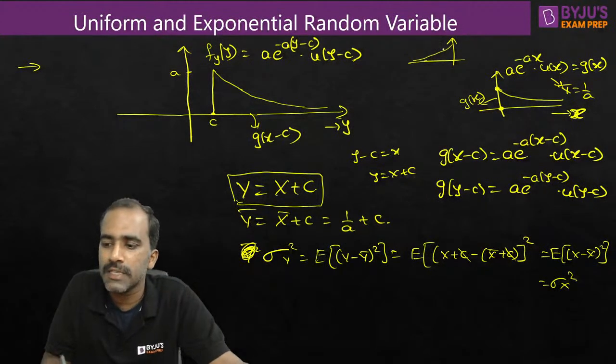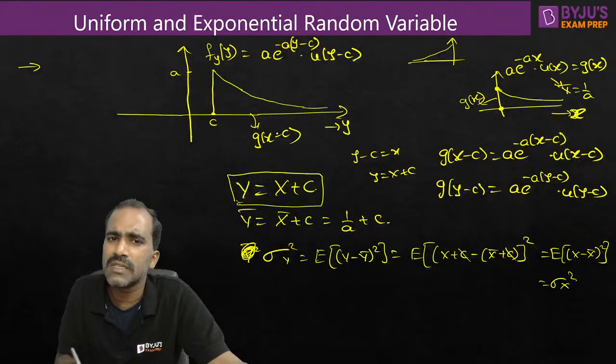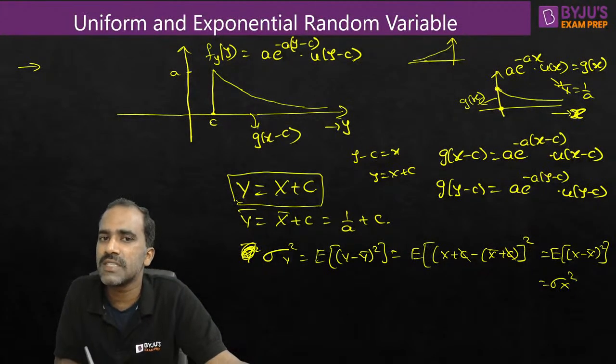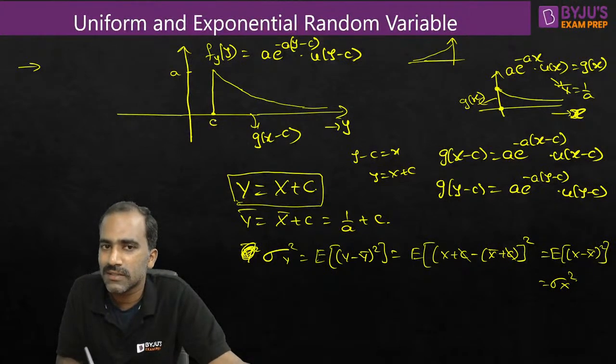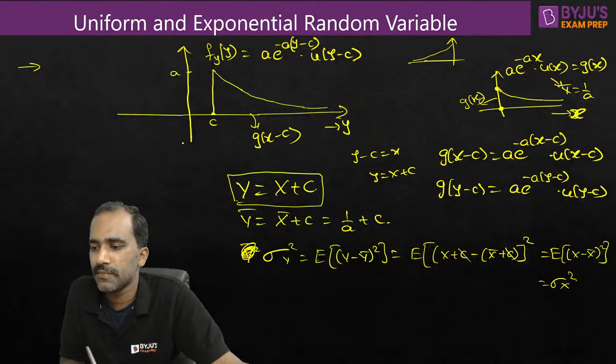If it starts from -2 to infinity, then also it is the same, then c will be negative, right? Same basics only. Did I tell you that it is shifted towards the right side? If c is positive, it is shifting towards the right side. If c is negative, I've taken only c, I did not take any value like 2 or -2. Based on the c value, it can be shifting towards the right side or towards the left side also. Correct?